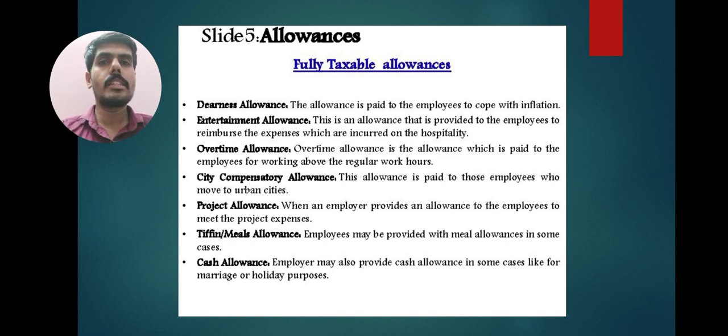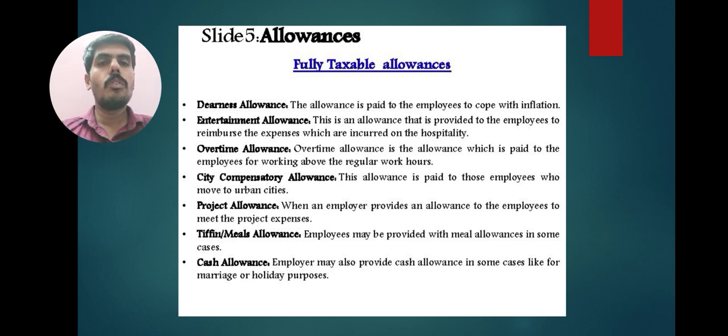Normally, salary is calculated as basic pay plus DA plus commission in fixed percentage of retirement benefit. These components are included as salary. Second one, entertainment allowance. This is an allowance provided to employees to meet the expenses incurred on hospitality.